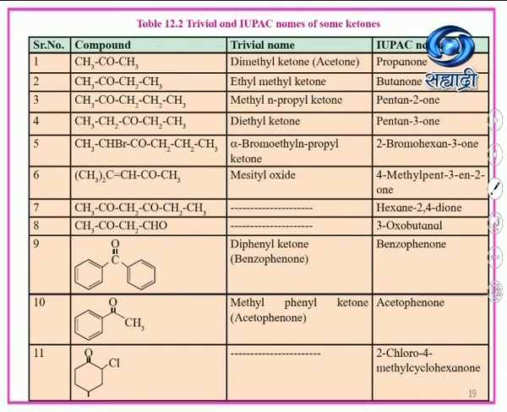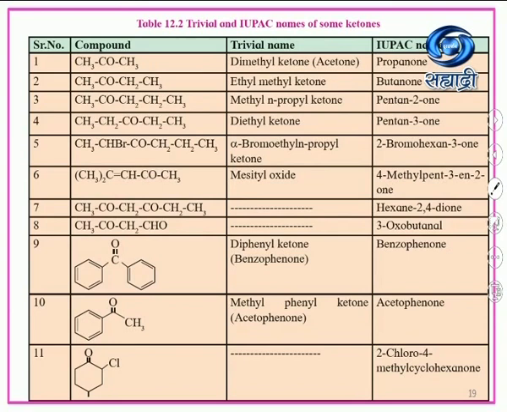So this is CH3COCH3, that is dimethyl ketone, that is acetone. IUPAC name is propanone. CH3COCH2CH3 is ethyl methyl ketone, IUPAC name is butanone. CH3COCH2CH2CH3 is methyl n-propyl ketone, that is pentan-2-one. Okay, CH3CH2COCH2CH3 is diethyl ketone, that is pentan-3-one.